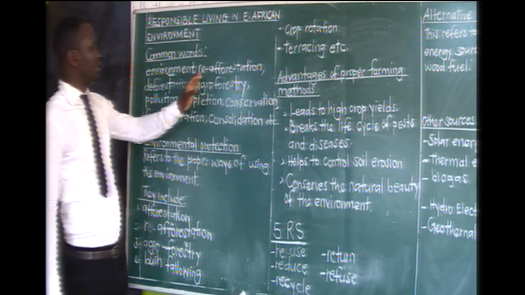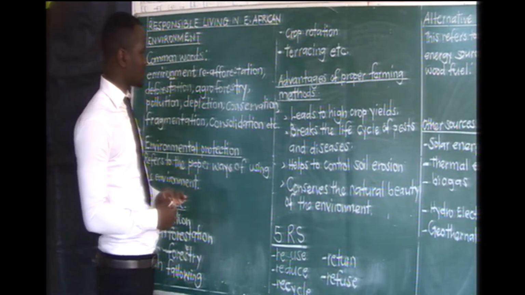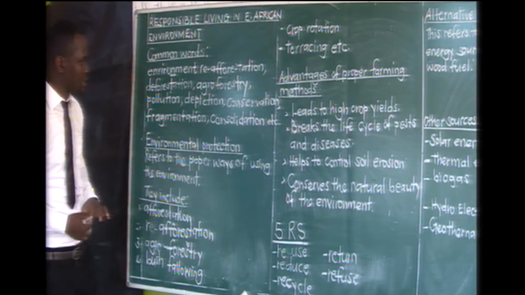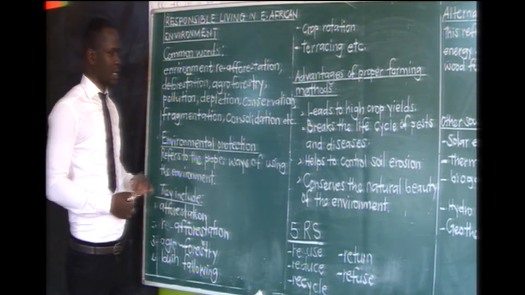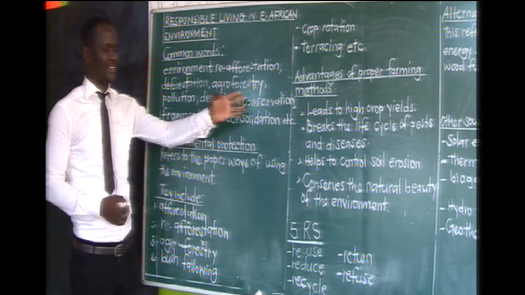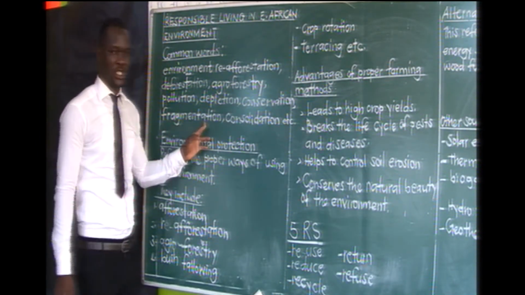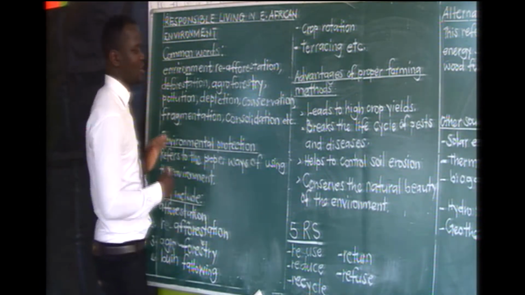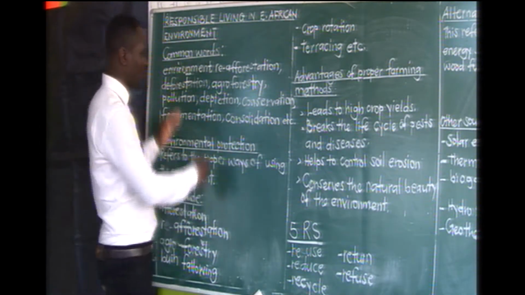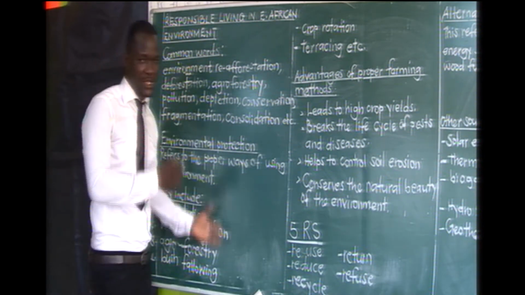Then the other word is reforestation. We have deforestation, agroforestry, pollution, depletion, conservation, fragmentation, then consolidation, and others that we shall not be able to put all here. We are going to be understanding these words as we come across them.